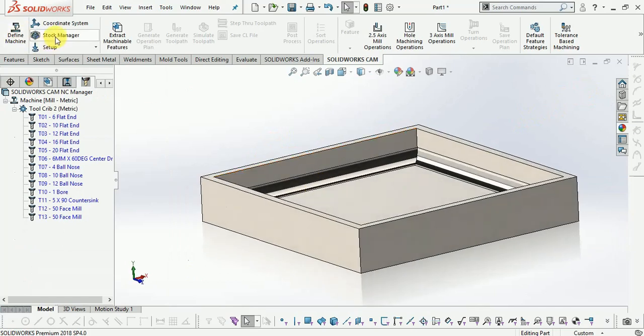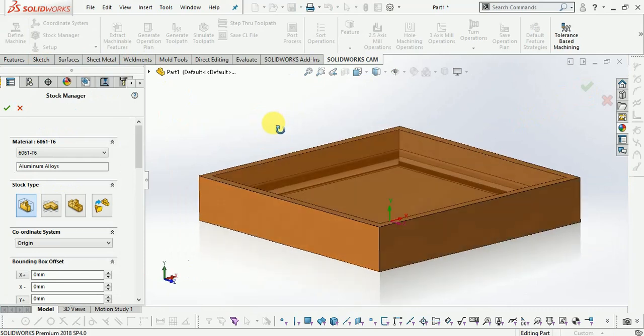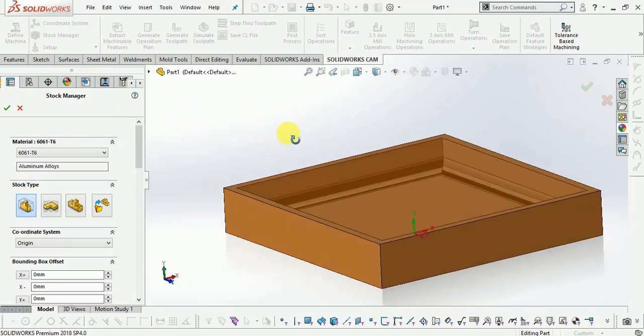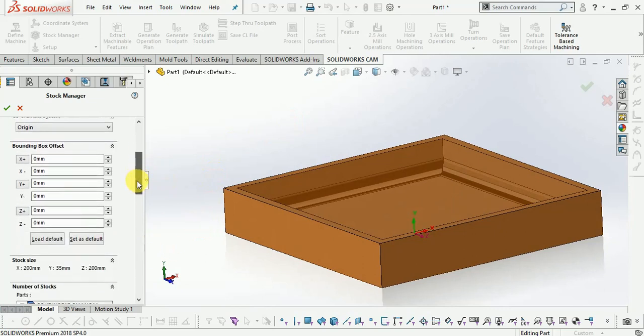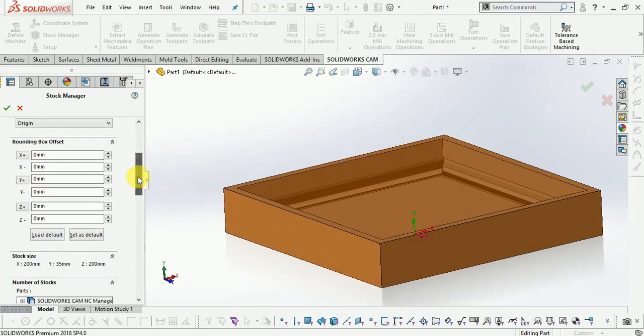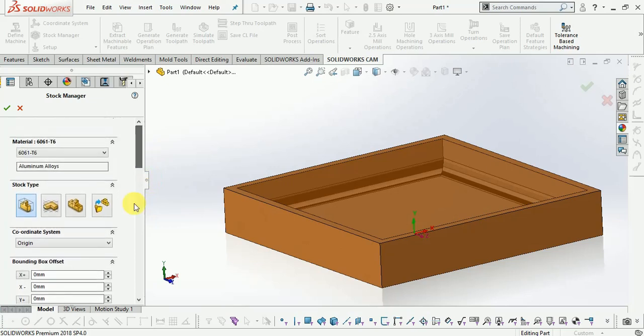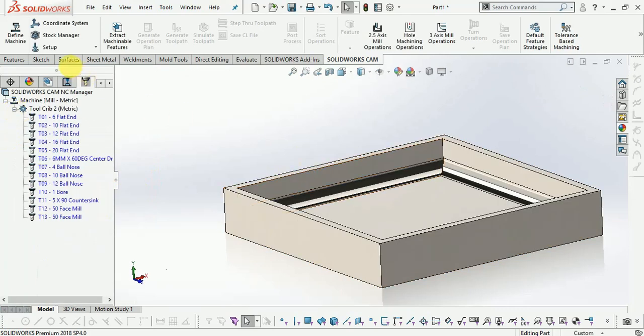Now here stock manager. If you require very accurate parts, then you provide the stock in different directions, provide the offset. Material 6061 aluminum alloy. Now finish this one. We'll set up extract machinable feature. Select this one.